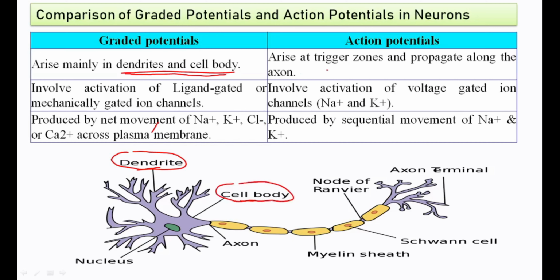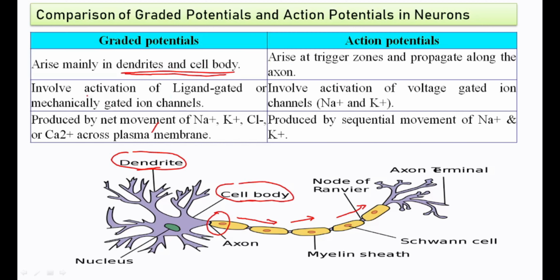whereas action potential arises at the trigger zone. Trigger zone means the axon hillock. So the action potential is generated in the axon hillock and propagates along the axon. So that is the first difference between the graded potential and action potential.